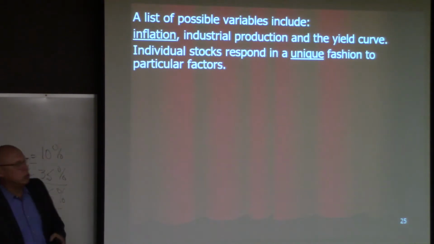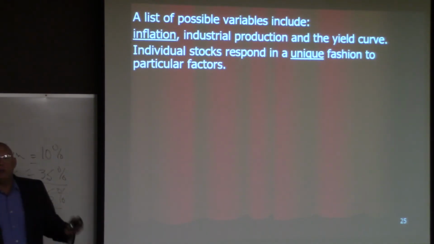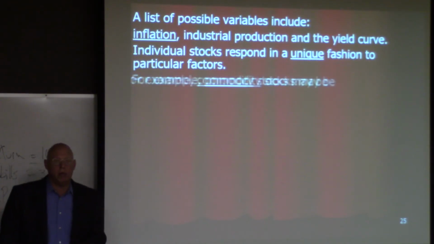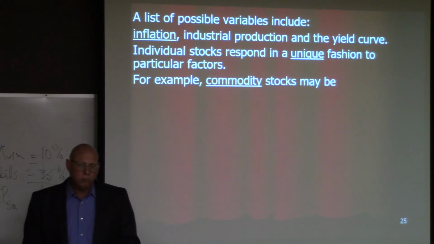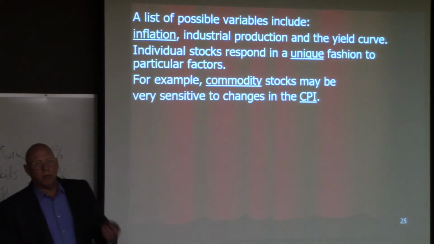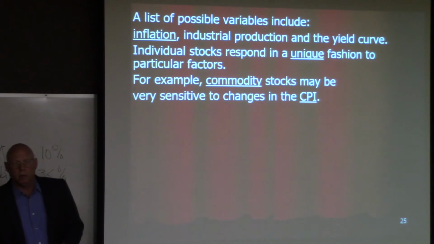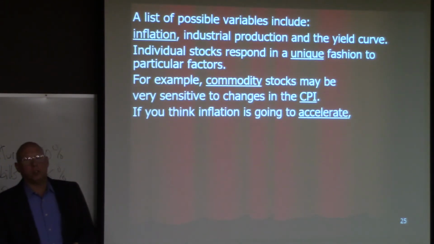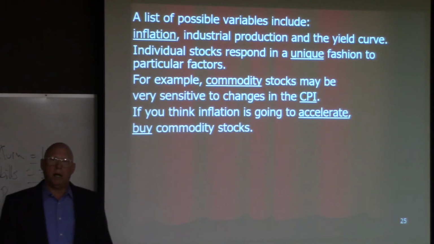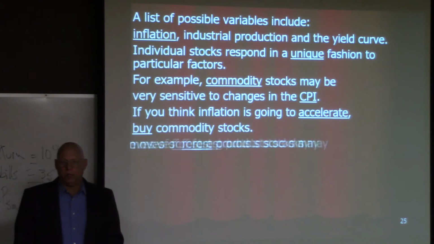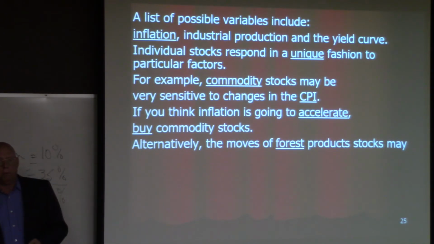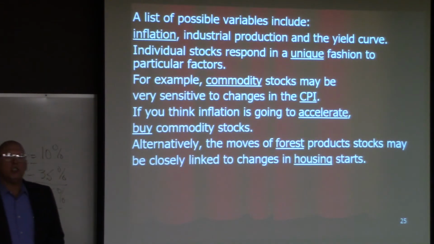So individual stocks respond in a unique fashion to particular factors. So we look for these different factors and how stocks respond to them. For example, commodity stocks may be very sensitive to changes in inflation. Okay? Typically, if inflation picks up, commodity prices pick up as well. All right? If you think inflation is going to accelerate, then you buy commodity stocks to try to keep up with inflation. Alternatively, the moves of forest product stocks like lumber companies may be closely linked to changes in housing starts.